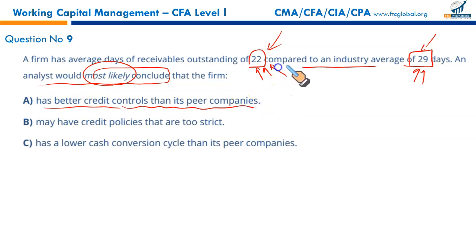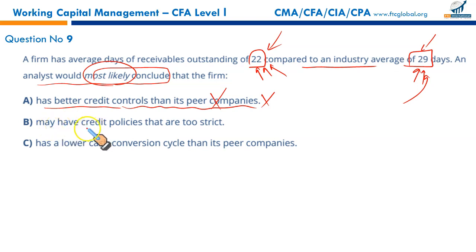Forcing your customers to pay you more quickly than the industry average is not good. If you force your customers to pay you quickly, they will go to your competitors. You might lose customers, and your sales might be lowered. This is not suggested. Forcing your customers to pay quickly, your customers will run away from you. So we cannot assume that stricter credit control will reduce the collection period. Not recommended, not the right option.